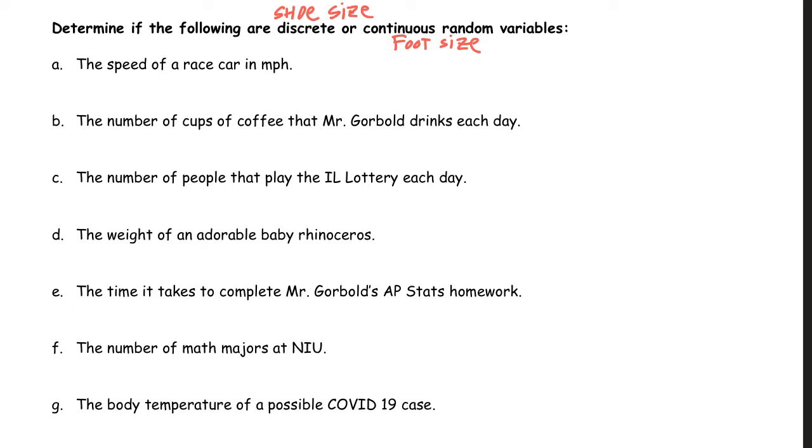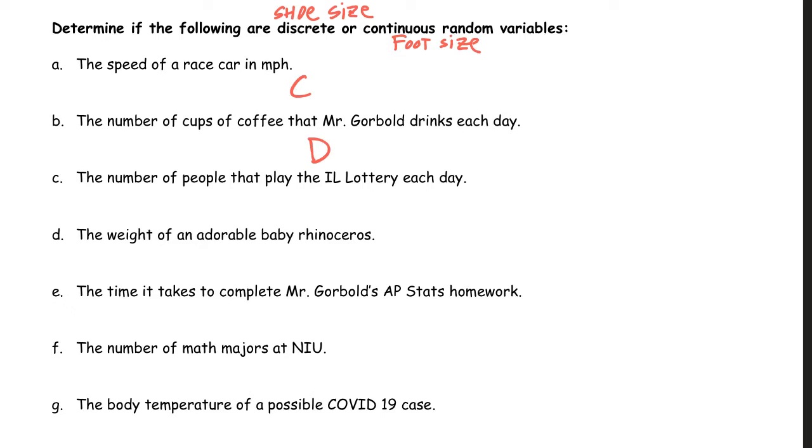But you only have size 9, 9.5, etc. shoe. The speed of a race car, then, is continuous because it could be theoretically anything, 59.0004 miles per hour. The number of cups of coffee, it depends on how you measure, but if it just says number of cups, we'd say that's probably discrete. I'm not going to have 1.379 cups of coffee, although technically you could measure it that way. But think of how you display this. It'd probably be like a histogram with just 1, 2, 3, 4, whatever.